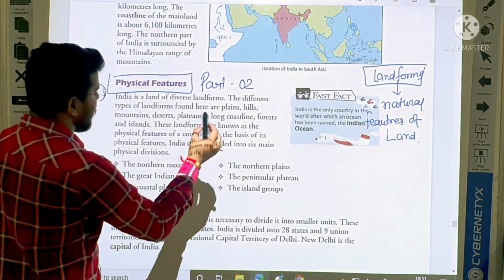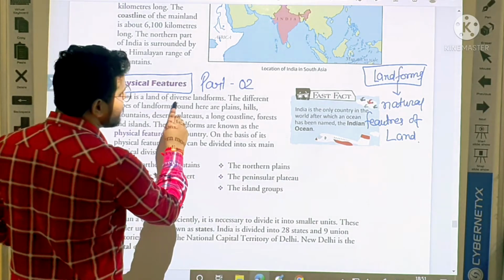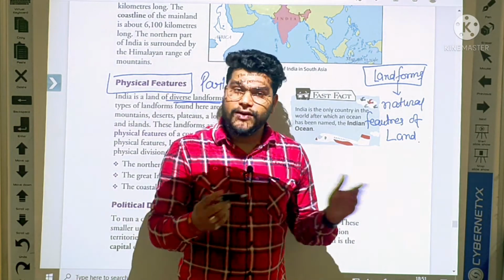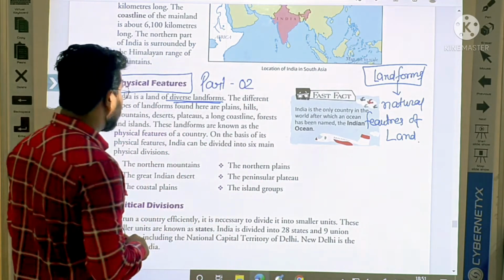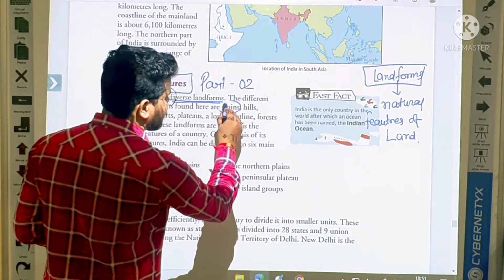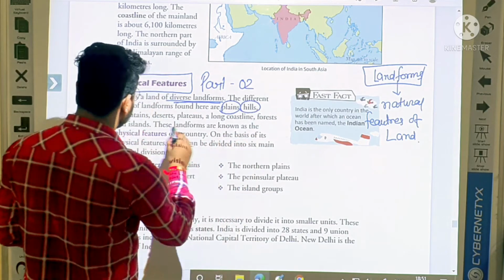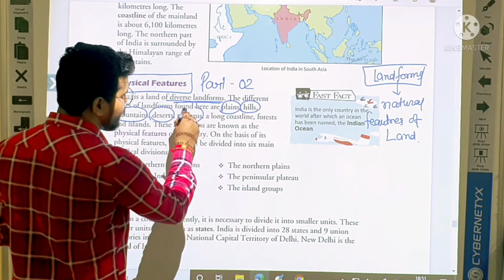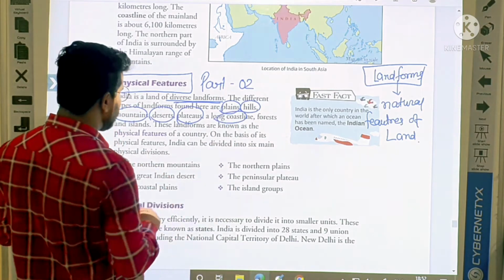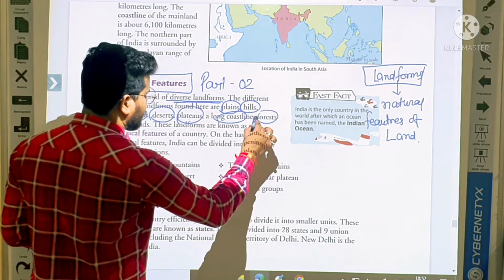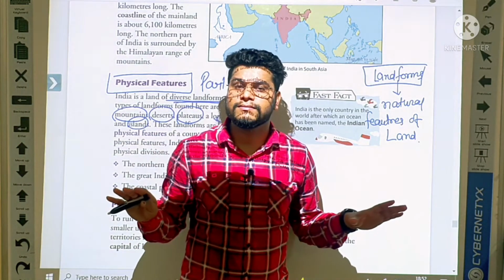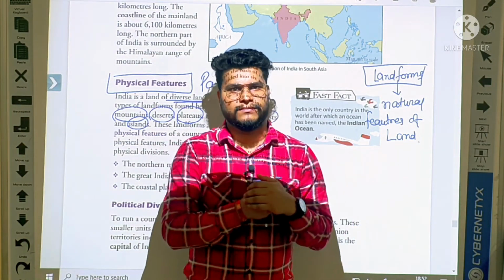And India has diverse landforms. Okay, student, plains, hills, mountains, desert, plateau, coastline, forest and islands. All these are landforms.